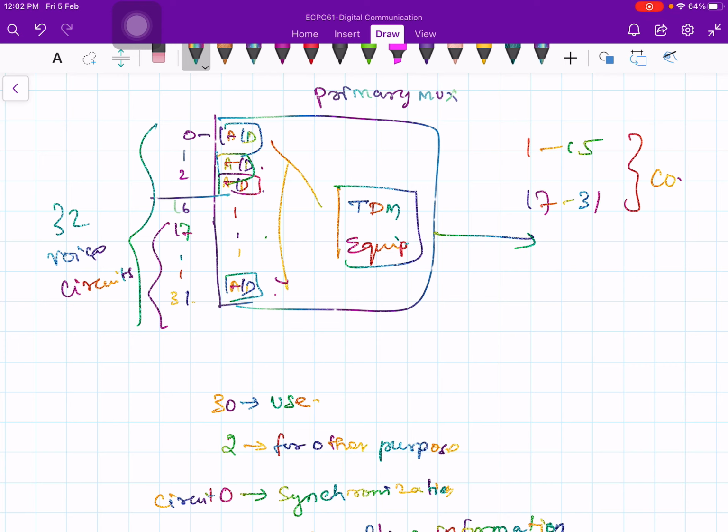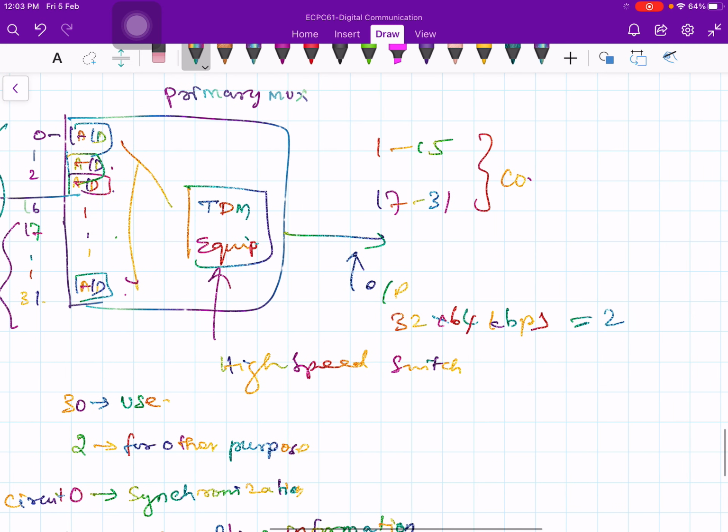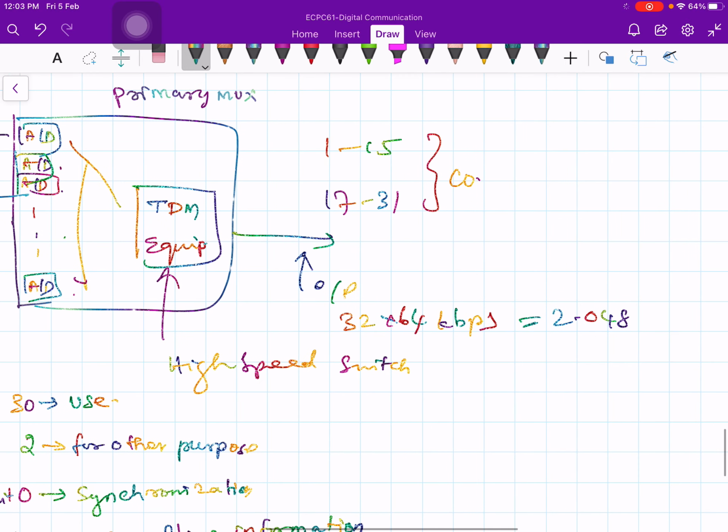This multiplexing equipment is essentially a high speed switch. So finally you get a data rate at the output, which is 32 times 64 kilobits per second, equal to 2.048 Mbps, megabits per second.